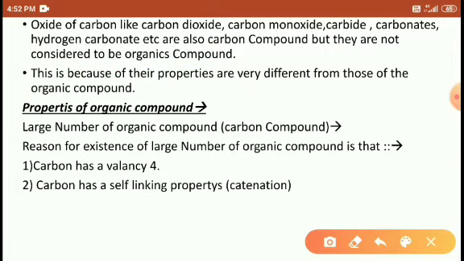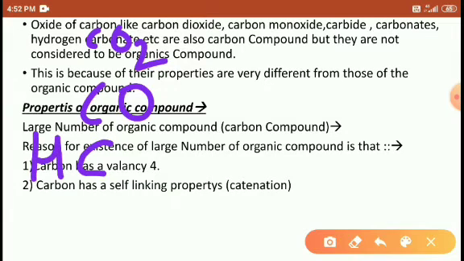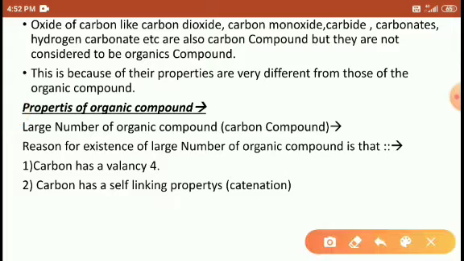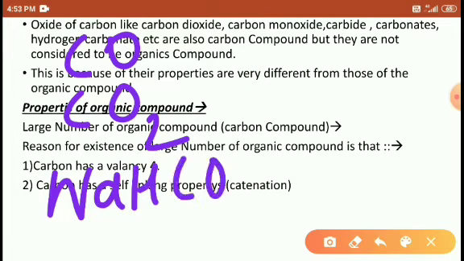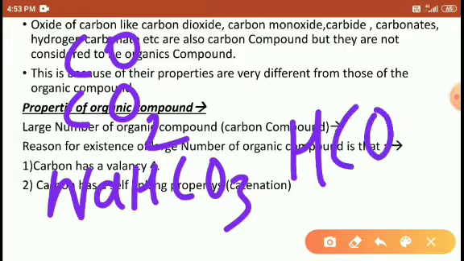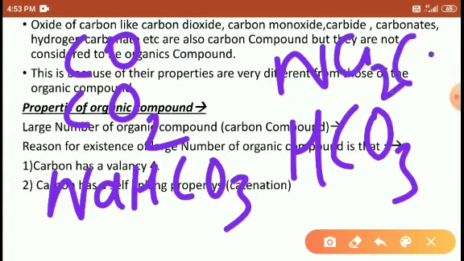So students, the oxides of carbon, that is carbon dioxide, carbon monoxide, carbides, carbonates like NaHCO3, which is sodium hydrogen carbonate, and Na2CO3, sodium carbonate.